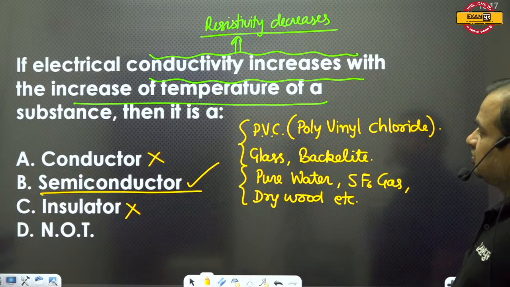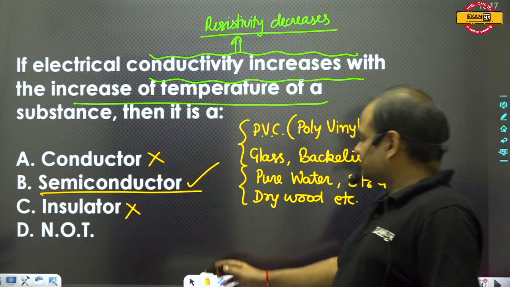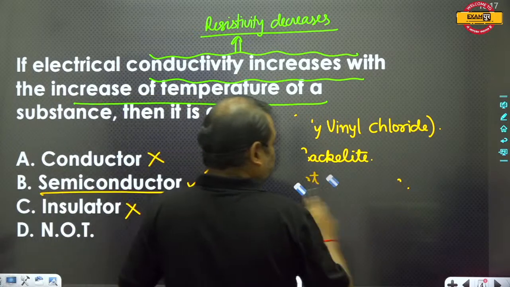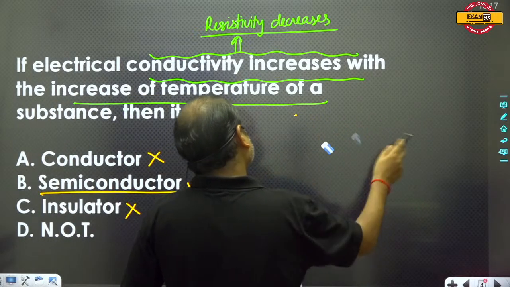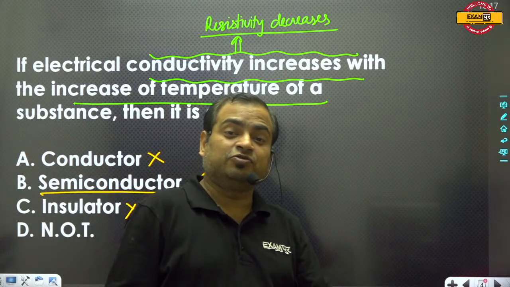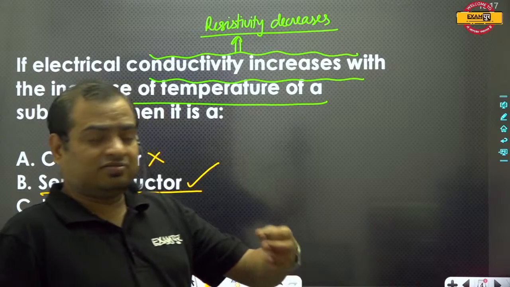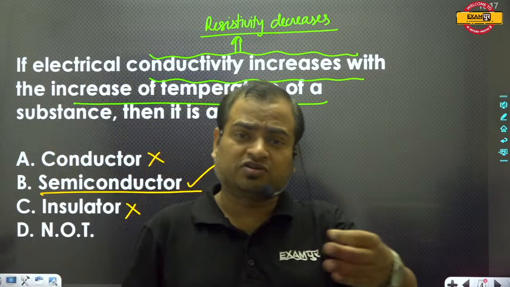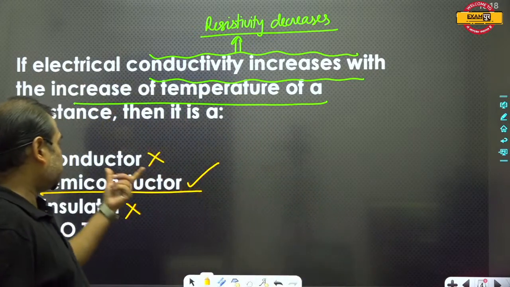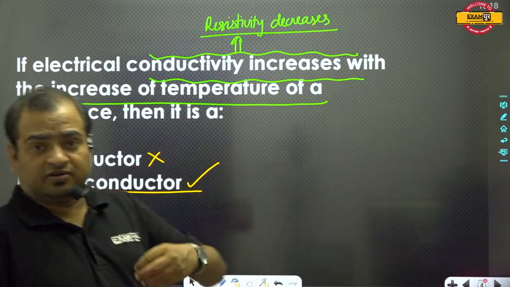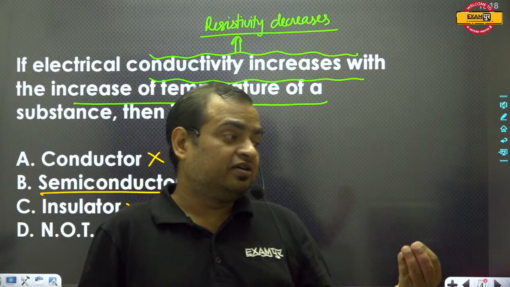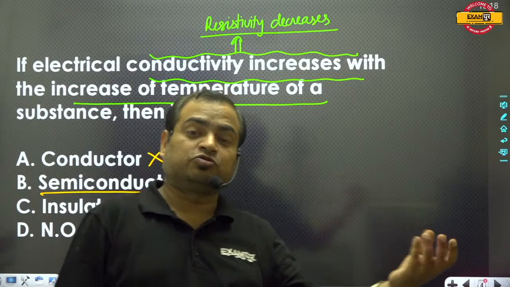So this is the second thing. And if we talk about the semiconductors, the conductivity of insulators is very, very low. It means we can say that insulators do not conduct electricity. But in case of conductors, the electric conductivity is very, very high. We can say that the maximum value of electric charges flows through the conductors.